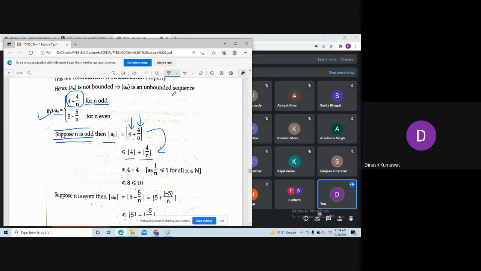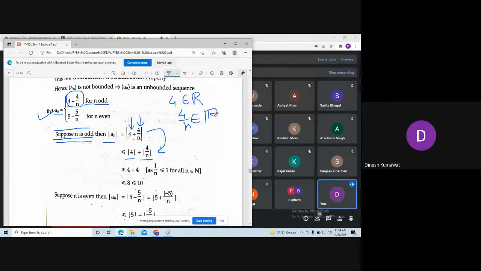First of all, tell me, can I say 4 belongs to real numbers? Yes. What about 4 by n? Can I say 4 by n also belongs to real numbers? Yes, sir.